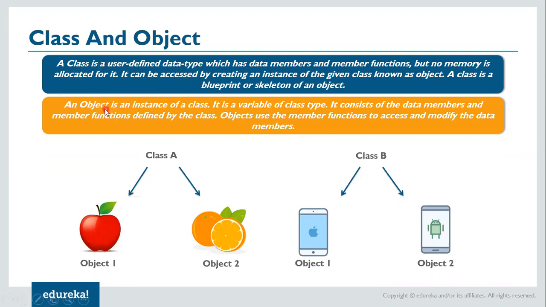or a blueprint, right? Now, an object is an instance of a class. It is a variable of class type. It consists of data members and member functions defined by the class. Objects use the member functions to access and modify the data members.